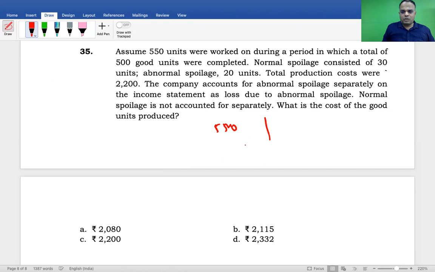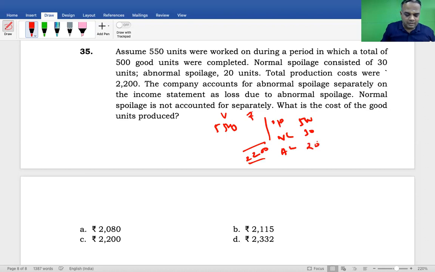Total value comes to 2200. Clear? Yes, sir. The unit and the value. Then output transferred comes to 500. 500 is the output. Normal loss 30 units. 30. Abnormal loss 20. 20.